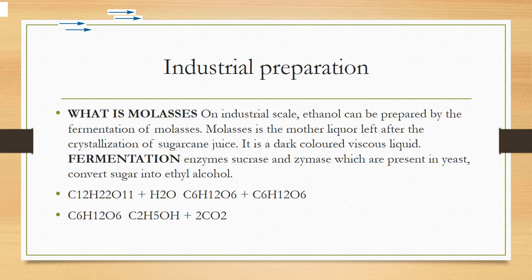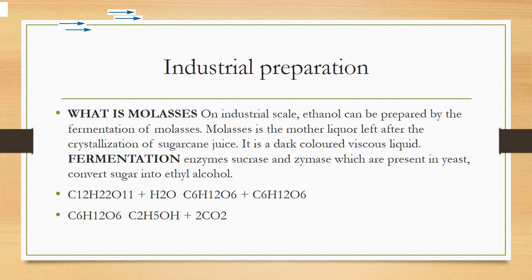When you crystallize the sugarcane juice, which is a dark and viscous liquid, a residue is left behind. This residue is called molasses. It contains 60% sugar, glucose, so we can use it as a base for the fermentation process.